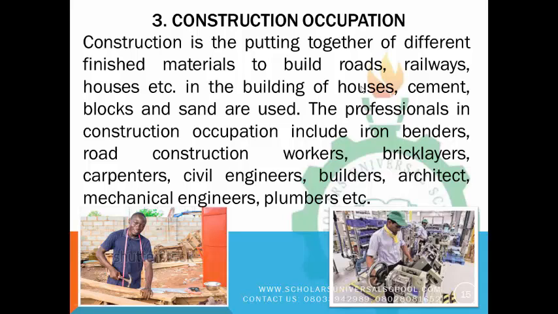But you need to know that to make cement, the extractive people have to get limestone. I believe you remember that limestone is used in making cement. So the people involved in the extractive industry have to get the limestone in order to make cement. And after getting the limestone, the manufacturing people have to convert it into cement. After getting the cement, the construction industry would use the cement to make blocks. They will use it to make houses and the like.